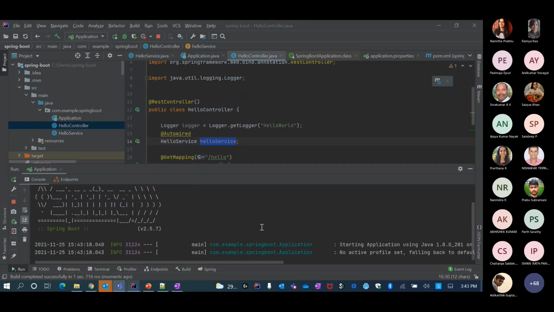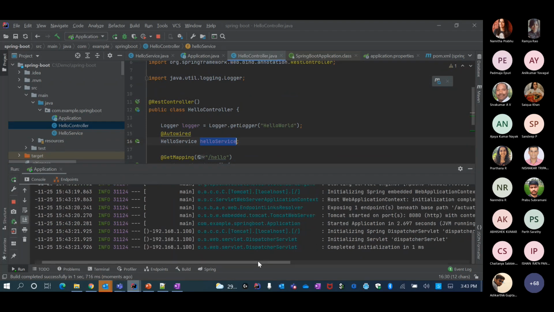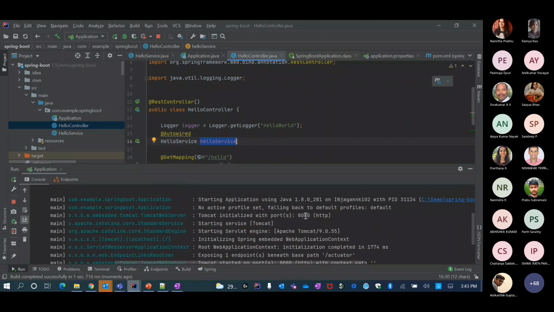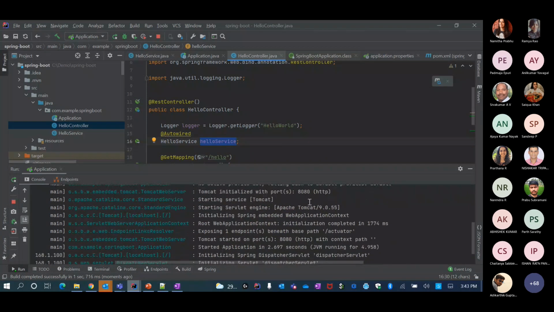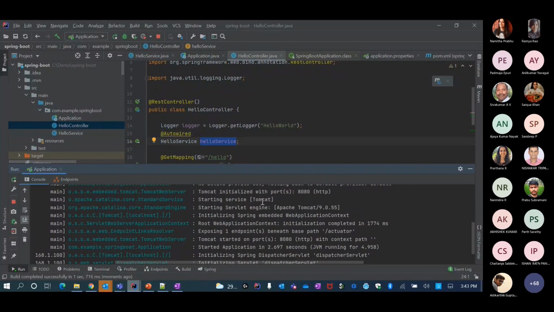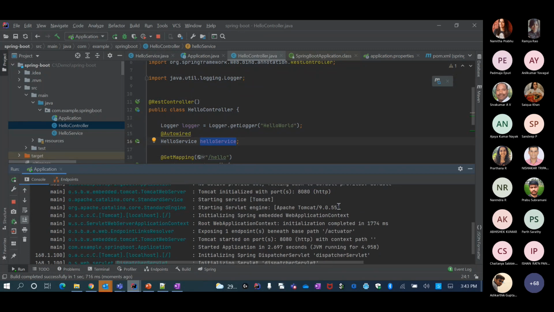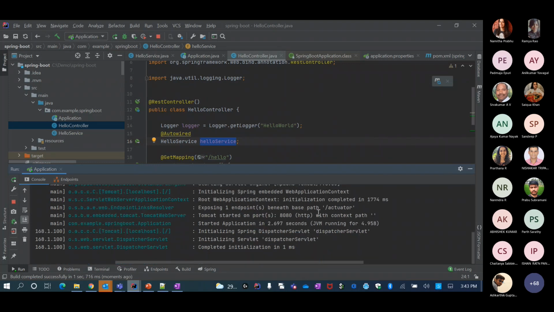So now when it boots up, it automatically comes up with a dispatcher servlet, and by default listens on port 8080. It chose Tomcat, as you can see here: Apache Tomcat 9.0.5. I never declared that, by the way. I never said I want Tomcat, right? It's opinionated and pulled it in by itself. And maybe around 2.6 seconds, it started up.